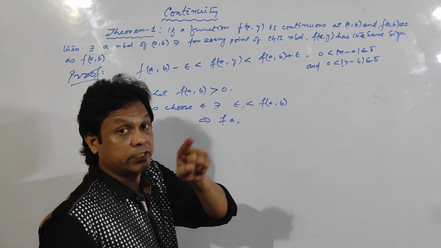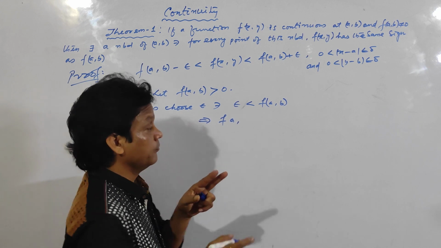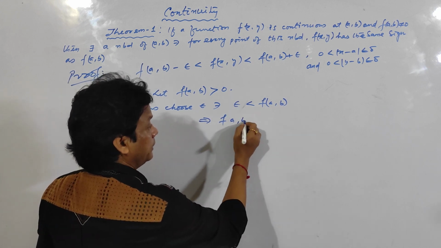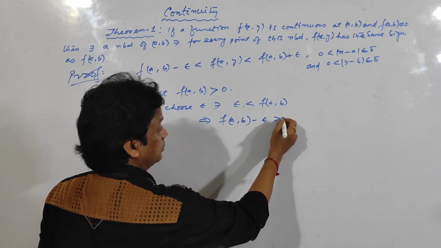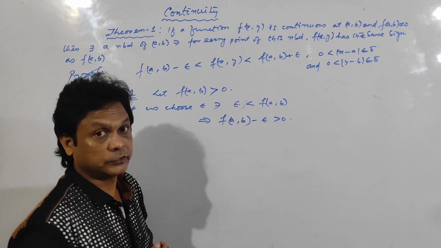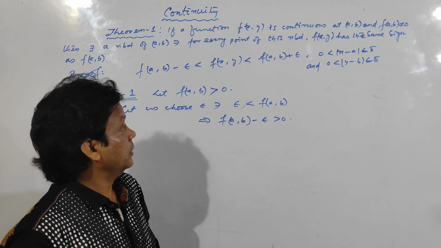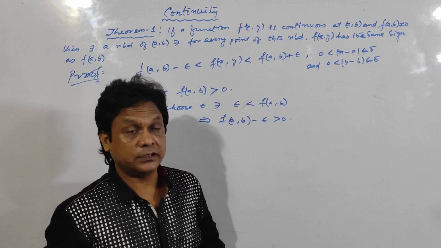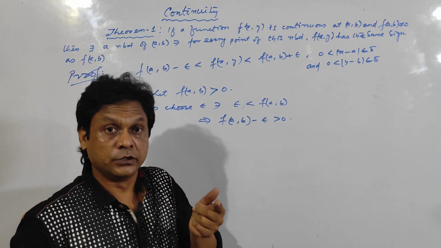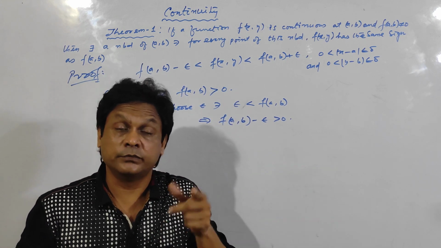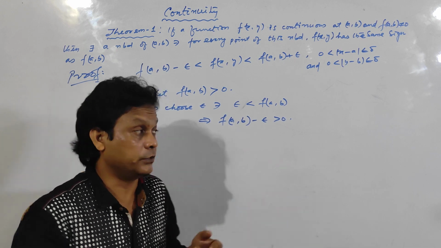For given epsilon greater than 0, epsilon is positive. Clear? So f(a,b), take epsilon to that side. So f(a,b) minus epsilon is greater than 0. Clear? And now the point is, what is f(a,b)? It is positive. What is epsilon? It is also positive. So f(a,b) plus epsilon is also positive.